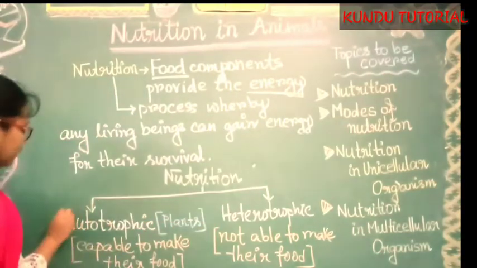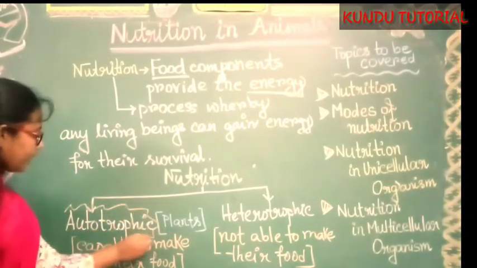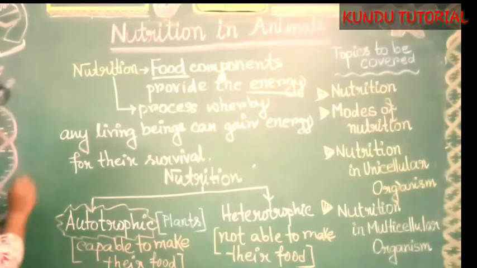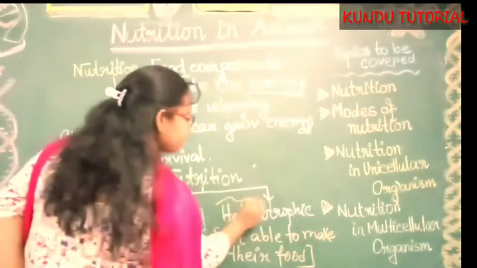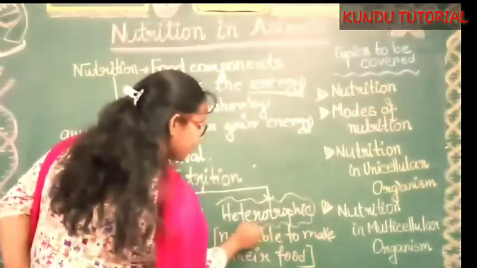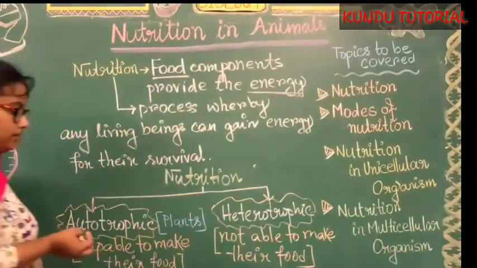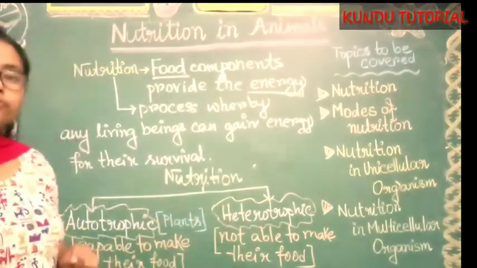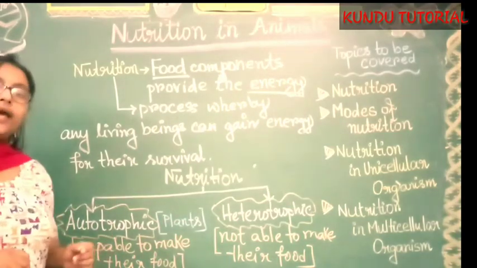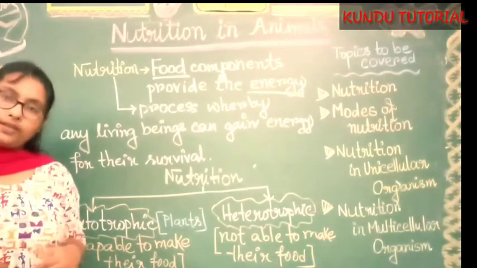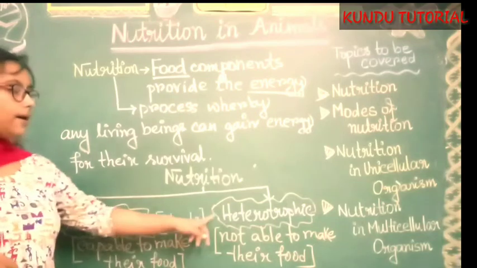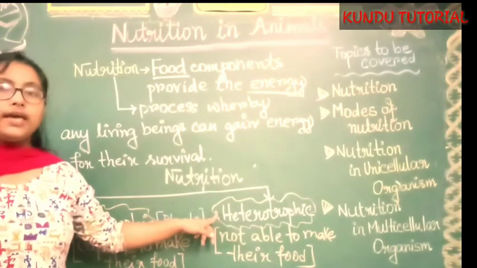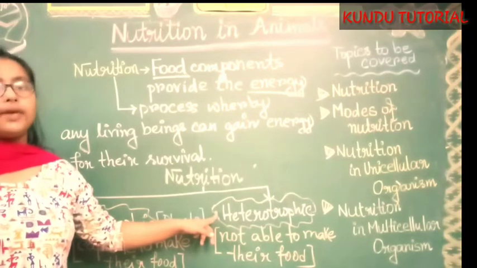So basically nutrition can be divided into autotrophic and heterotrophic. The basic difference is that autotrophs can make their food inside their body, they are capable of making their food, but heterotrophs are not able to make their food.